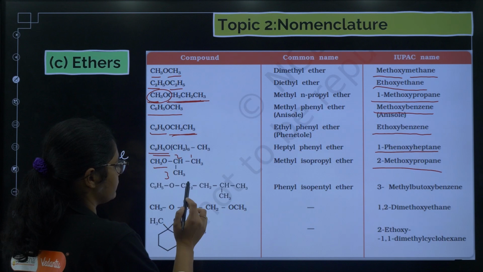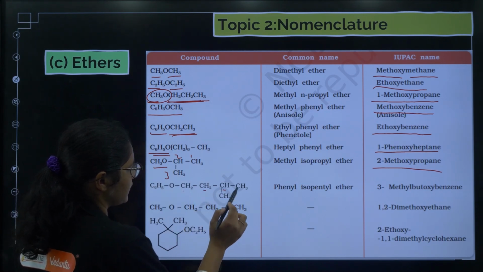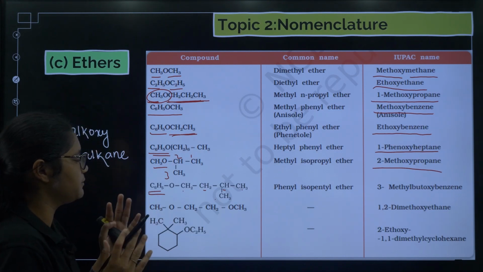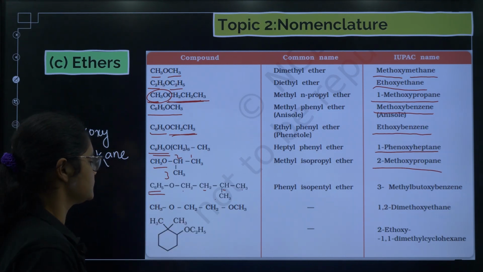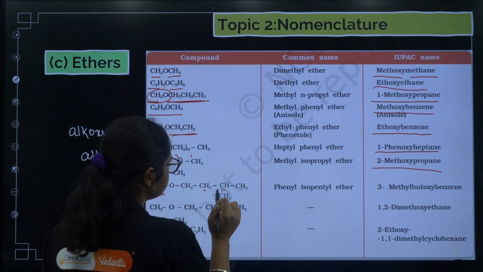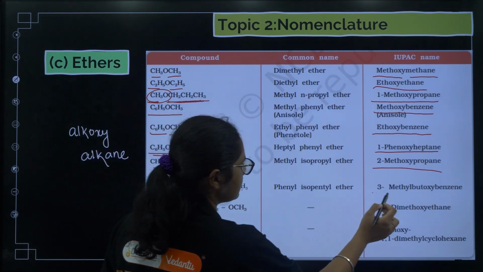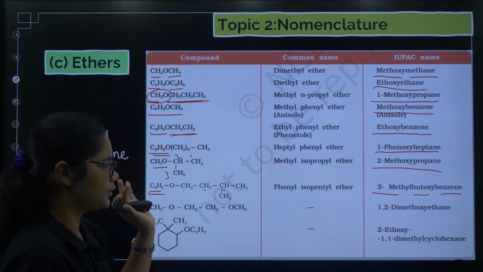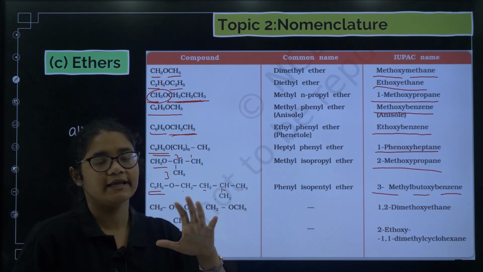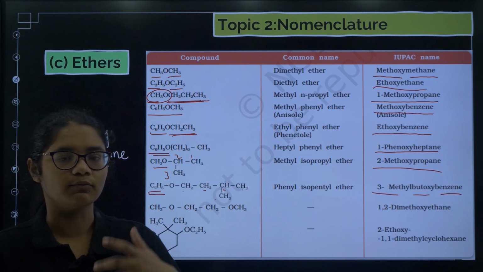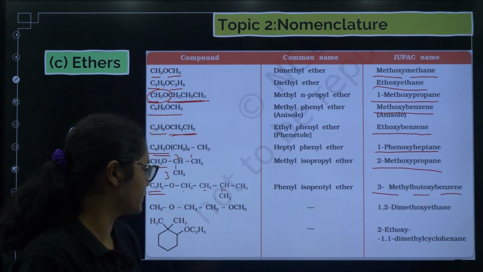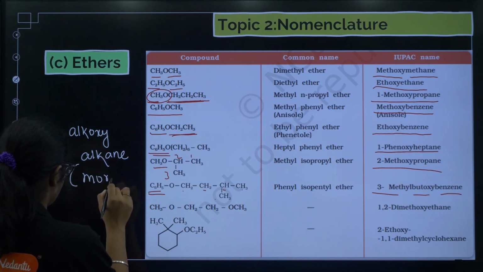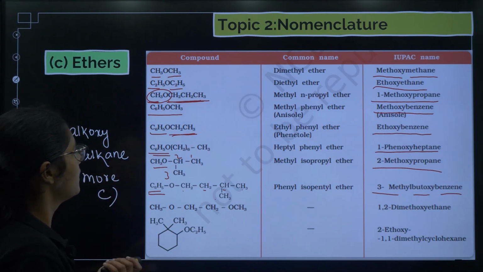Next, if you see 1, 2, 3, 4, 5 carbons we have, and in this there are 6 carbons, so the 6-carbon chain will be taken as the main chain. So we will have here 1, 2, 3, so 3-methyl butoxy benzene. So like this you can see the nomenclature of ethers. You just have to check alkoxy alkane. The alkane should be the one which has more carbons. What I am saying is, the alkane will be the one which should have more carbons.